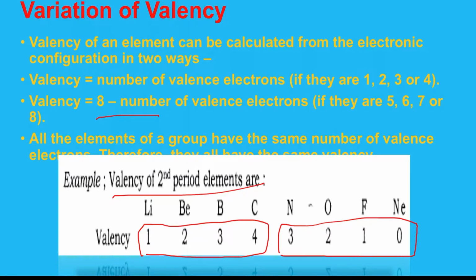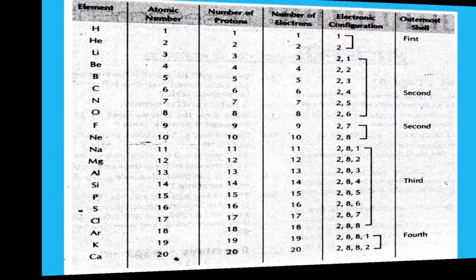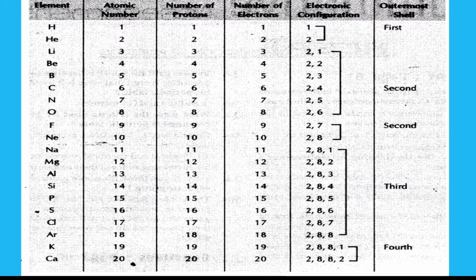All the elements of a group have the same number of valence electrons, therefore they all have the same valency. In a group, the valency remains the same, while in a period, it first increases then decreases. You can see the chart also of the 20 elements which we have to learn. These are the atomic number, number of protons, number of electrons, electronic configuration, and number of shells. You can easily see how many electrons are present in the outermost shell.